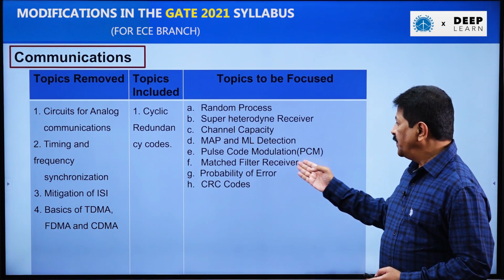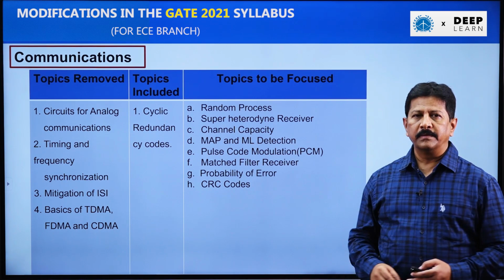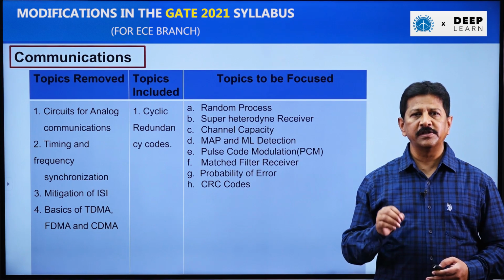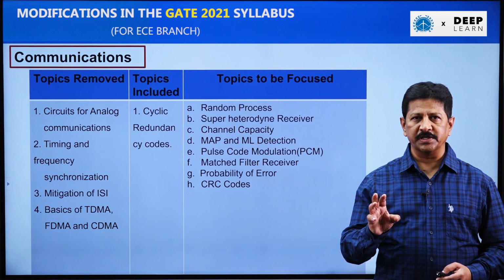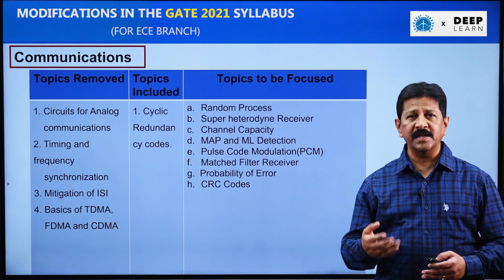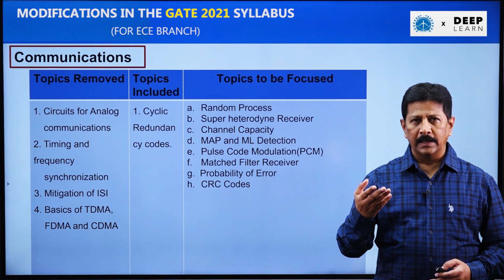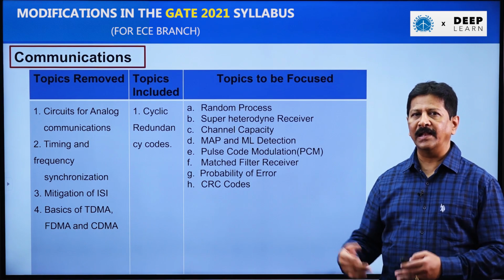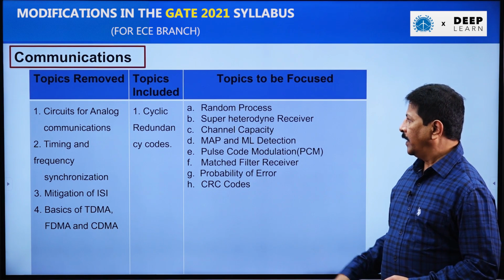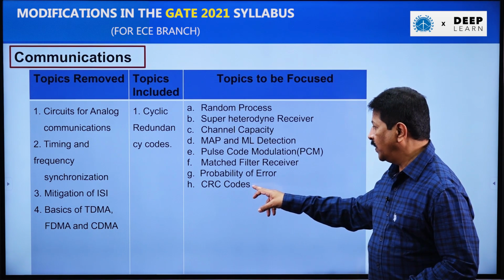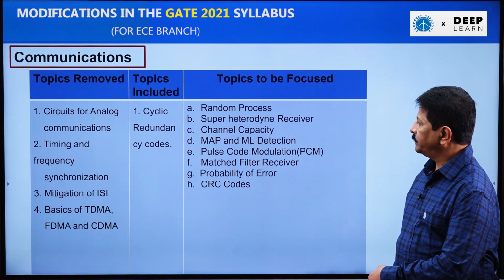And then matched filter receiver and probability of error. I think it's a potential topic to get one or two questions. So try to understand the meaning of matched filter as well, what the probability of error is, and how to calculate the probability of error. And of course, the new topic is also important, that is CRC codes.